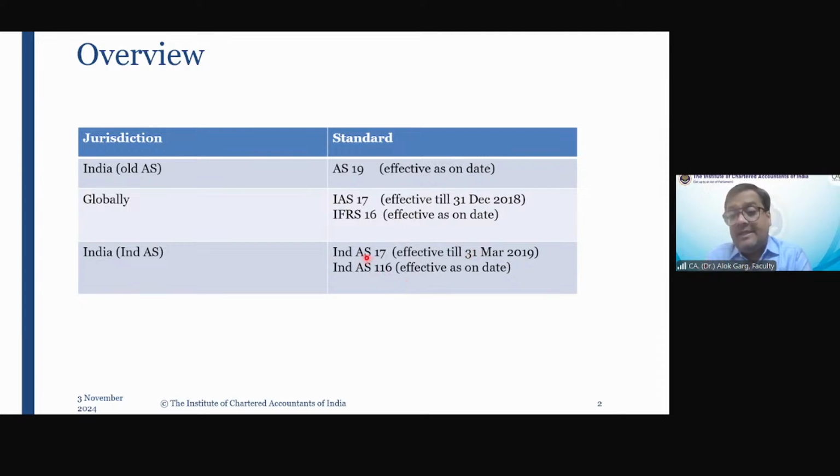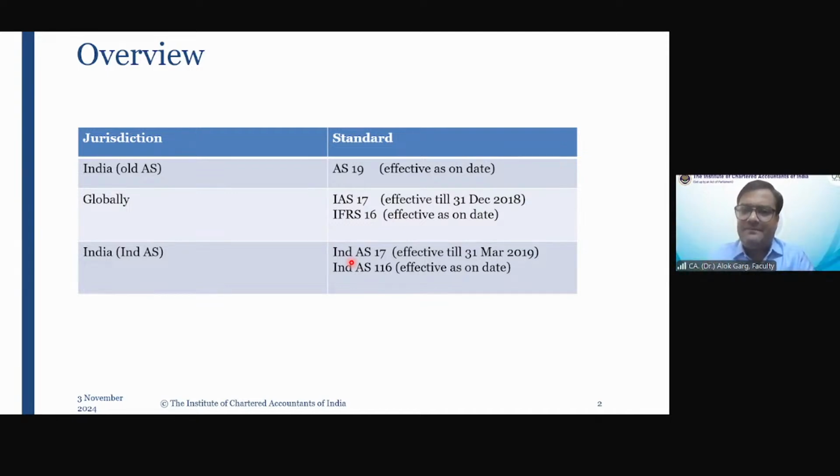And friends, from 1st April 2019, we have Ind AS 116 on our plate, and we have discarded Ind AS 17, which was the old converged standard in India. So friends, today we have Accounting Standard 19, we have IFRS 16, we have Ind AS 116.